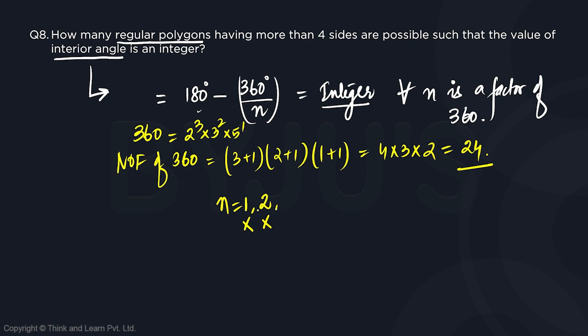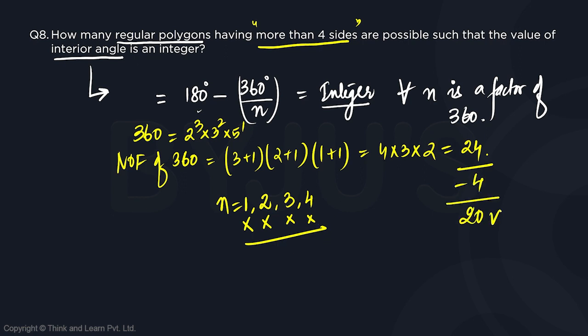In other words, we can't have a regular polygon with 1 or 2 sides. What if we take 3 sides? We can't take it. What if we take n is equal to 4? Since it says more than 4 sides, as in square on up to square, we can't really take it. So these 4 values we can't take, either because the interior angle is going to be 0 or negative, or as per the question we can't take the value of n up to 4. So these 4 values we need to subtract.